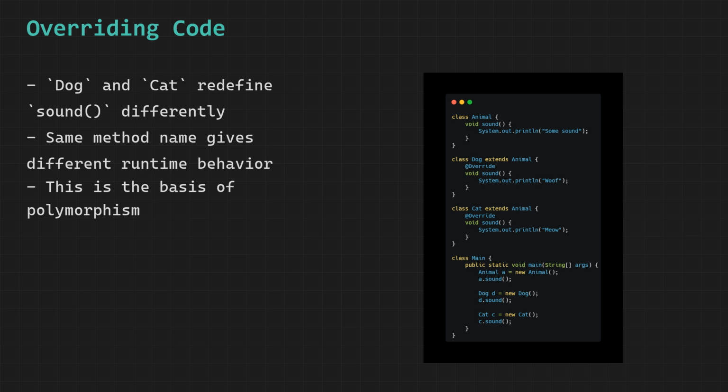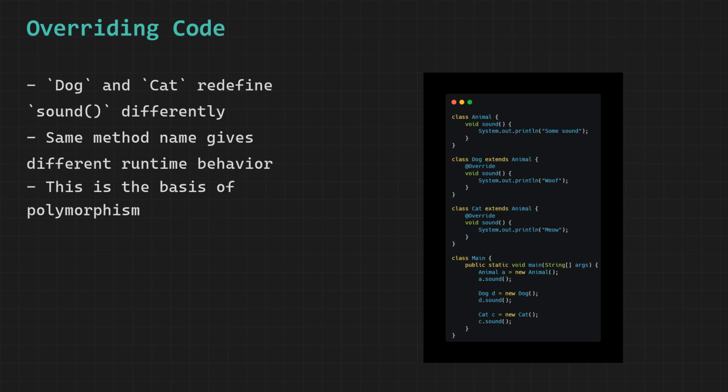We have 3 classes in this example. Animal is the parent class sitting at the top. Dog and cat are both child classes that extend animal. All 3 have a method called sound, but each one behaves differently. That difference is exactly what method overriding is about.